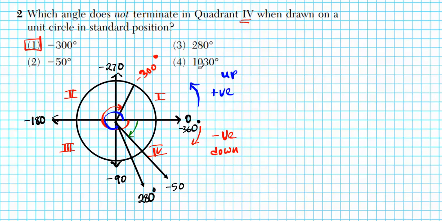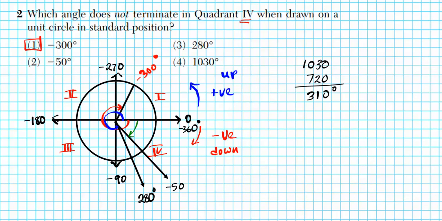I'm going to keep subtracting 360s from this angular value to find the positive coterminal angle to 1030. So I know that if I rotate twice, I have 720. Subtract that, and I get 310. So 310 and 1030 are coterminal.